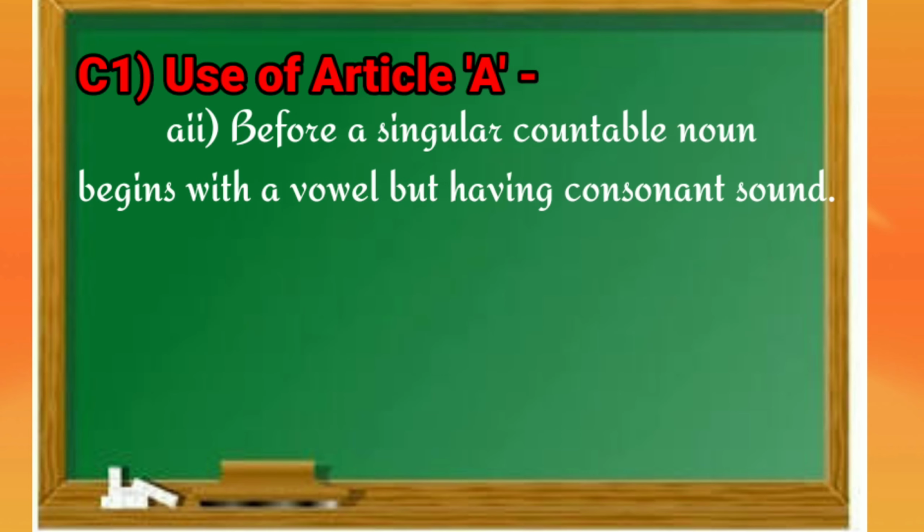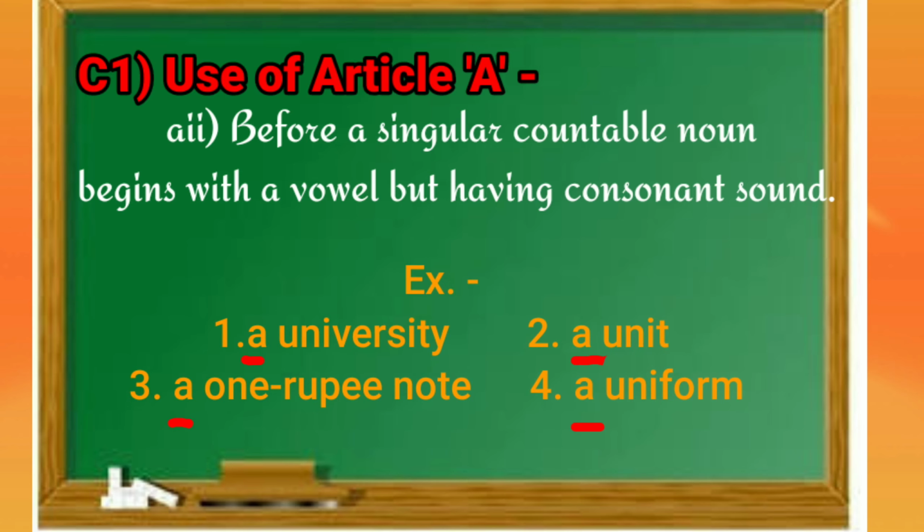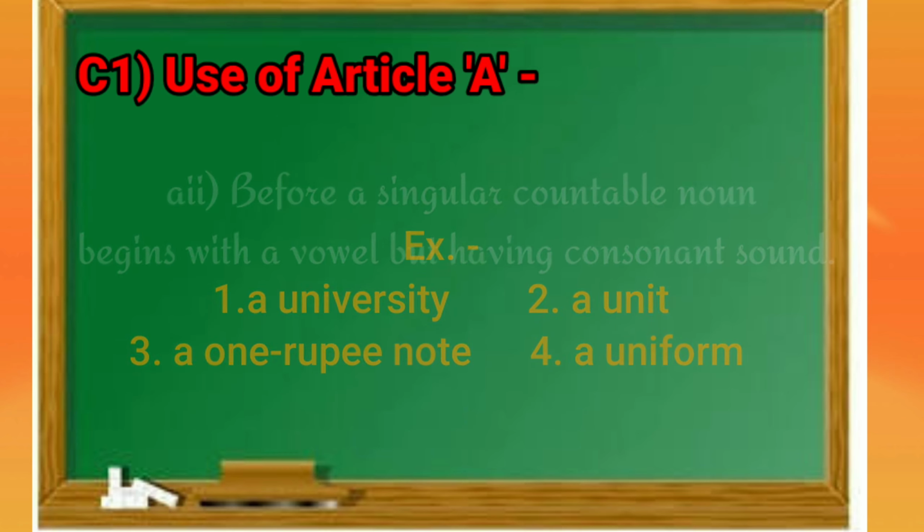Our second rule is, before a singular countable noun begins with a vowel but having consonant sound, we are using article a before them. And our examples are a university, a unit, a 1 rupee note, a uniform. Here the words begin with vowel but they are having consonant sound, so we are using article a before them.